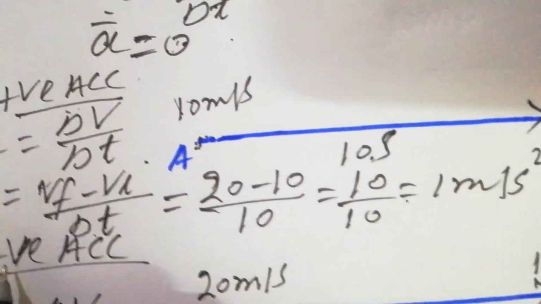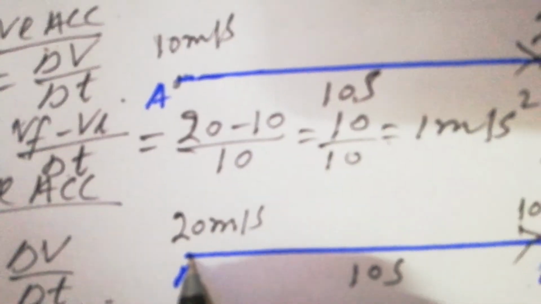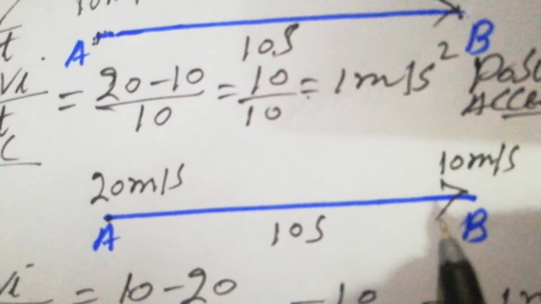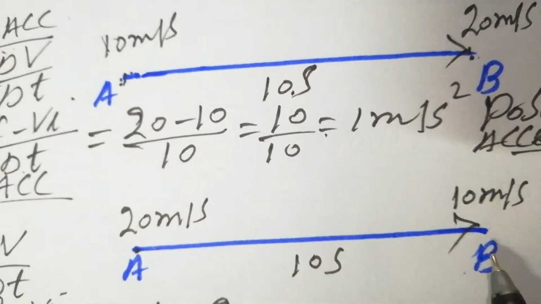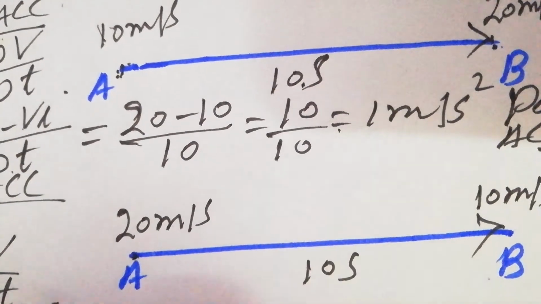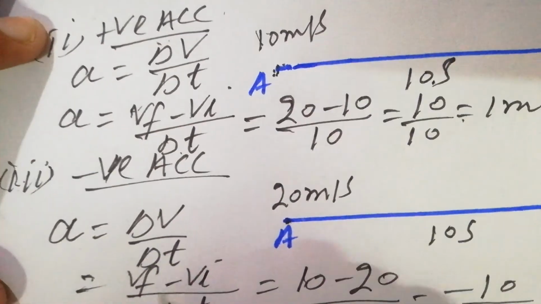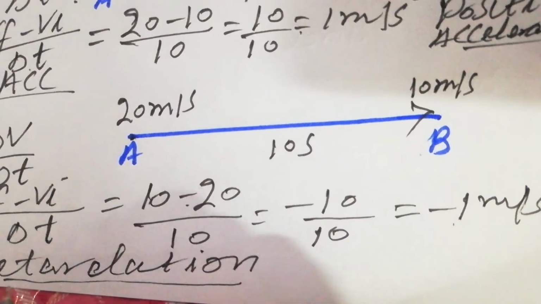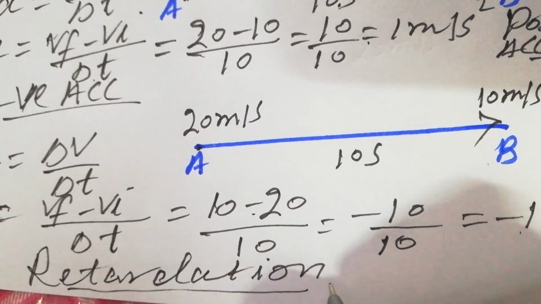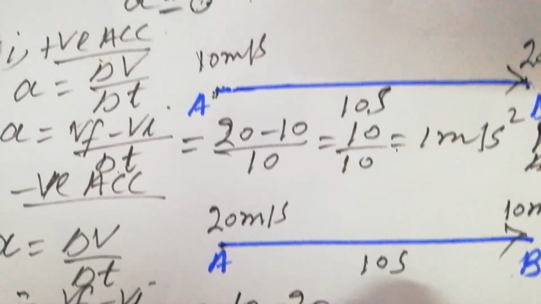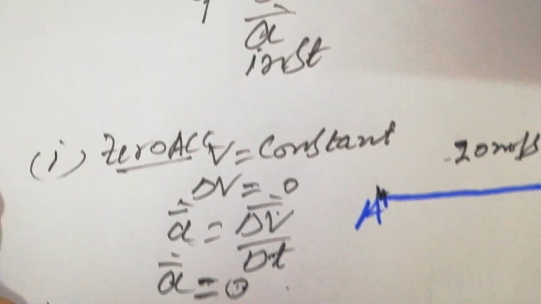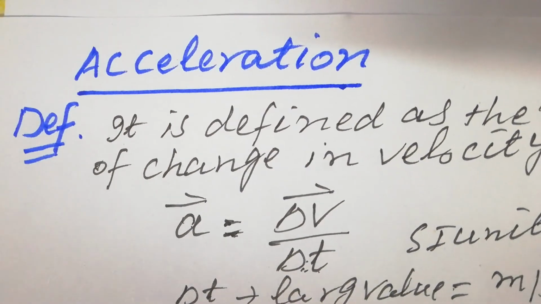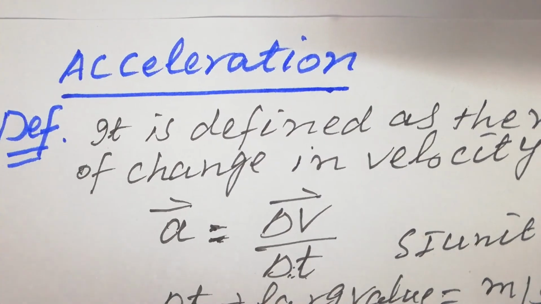And now we have the third one, negative acceleration. Let's suppose the car is at point A and its velocity is 20 meter per second, and then brakes are applied and its velocity decreases to 10 meter per second, and the time is 10 seconds. So then acceleration is Vf minus Vi over delta t, inserting the values, minus 10 over 10, minus 1 meter per second square, and negative acceleration is termed as retardation. So students, that's about the acceleration, that is the rate of change in velocity, and its direction is the same as that of change in velocity.